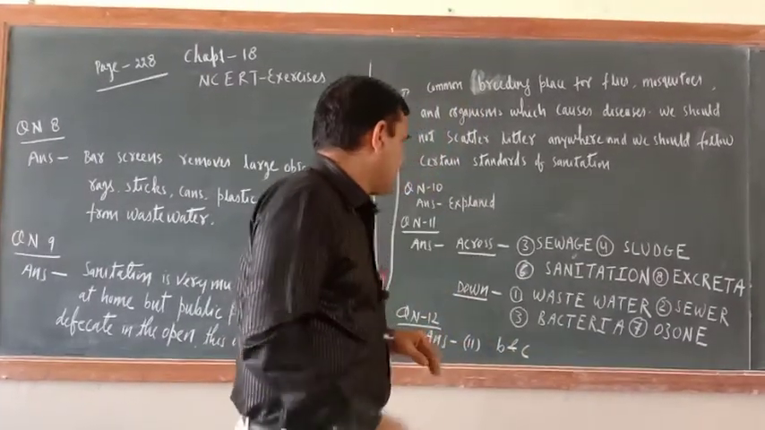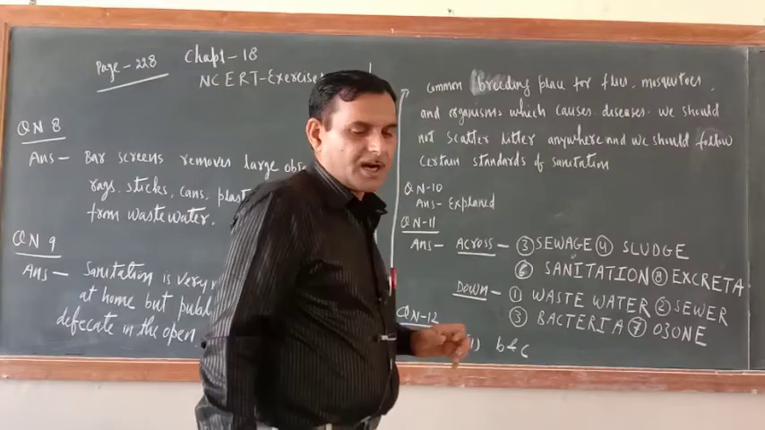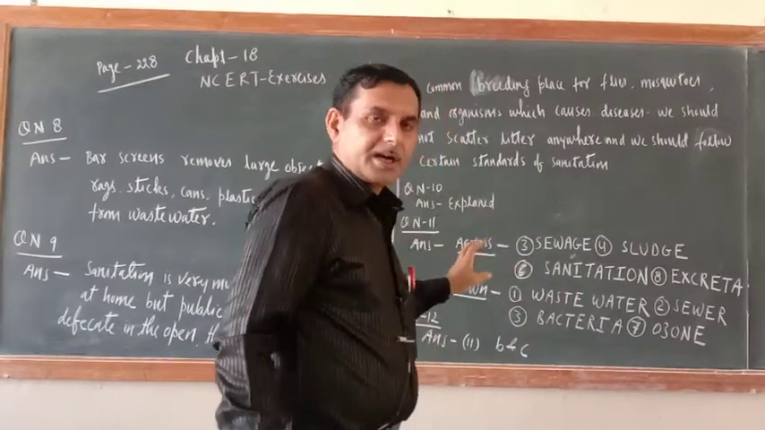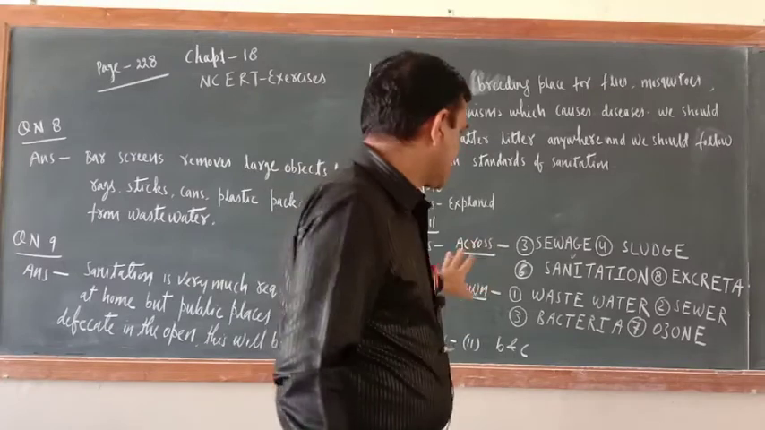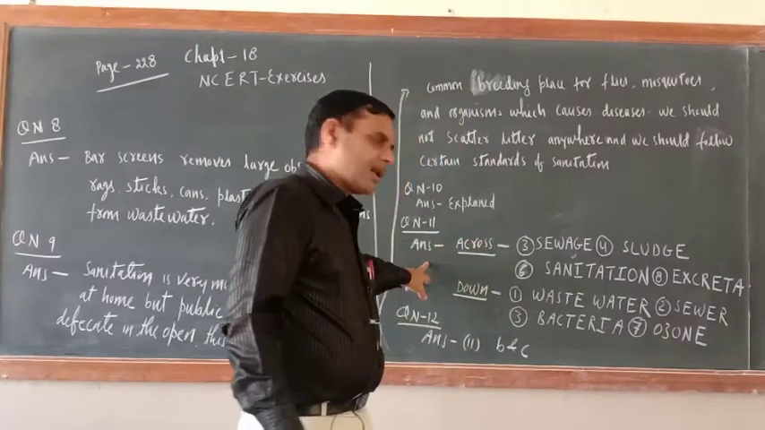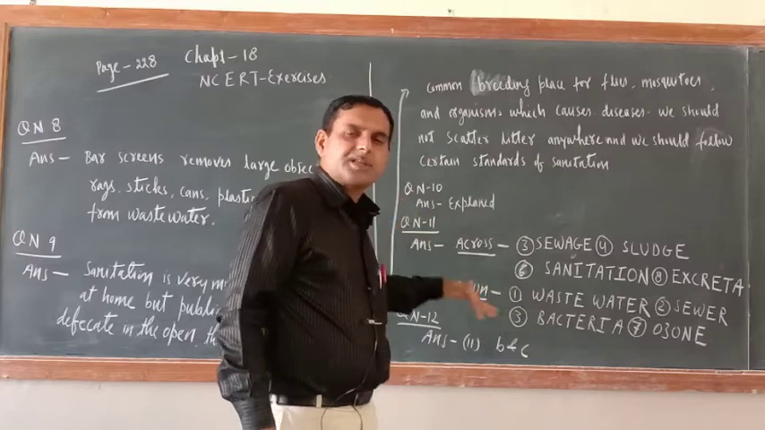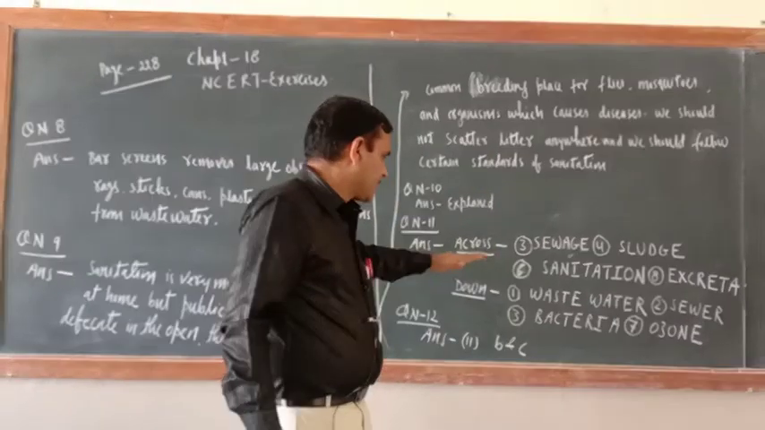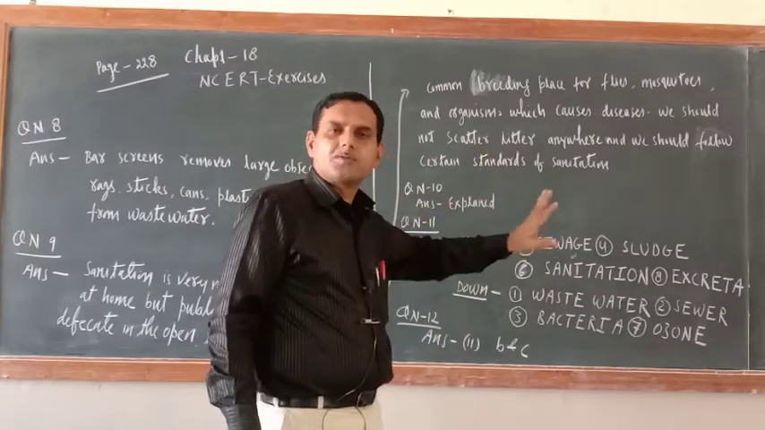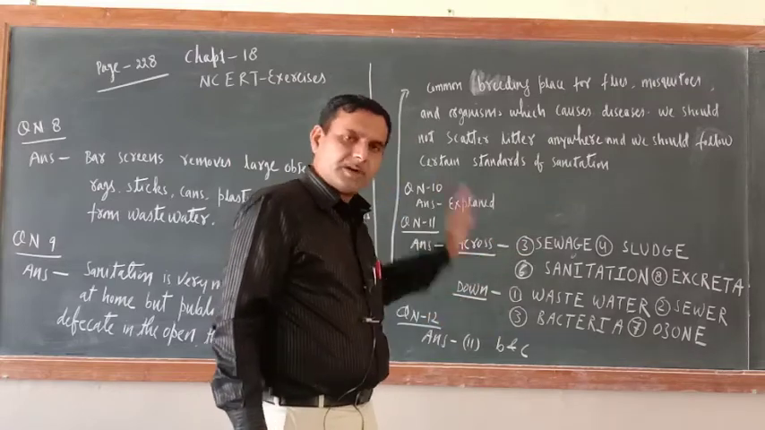Now question number 11 is the crossword puzzle. That crossword puzzle also I have solved. Now in the puzzle there are two kinds of rows: one is the vertical rows, the other is the horizontal rows. Okay, so across means horizontal rows, down means vertical rows.